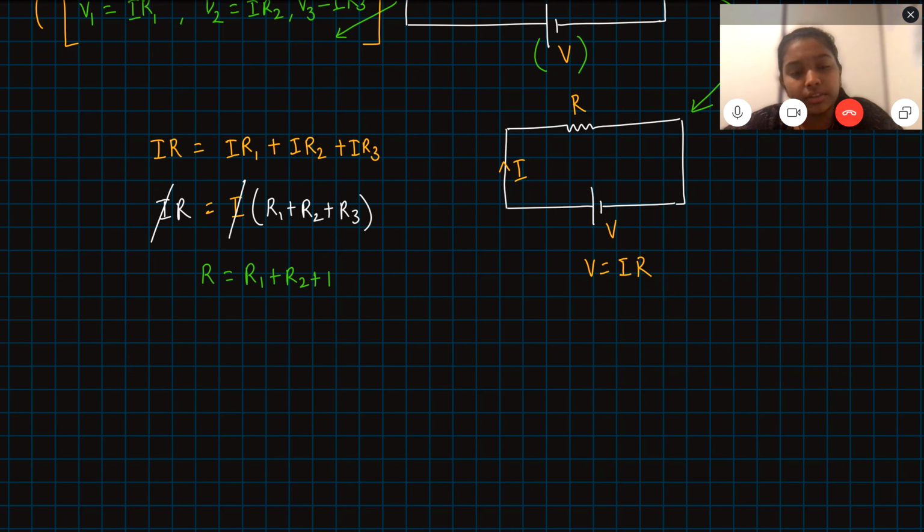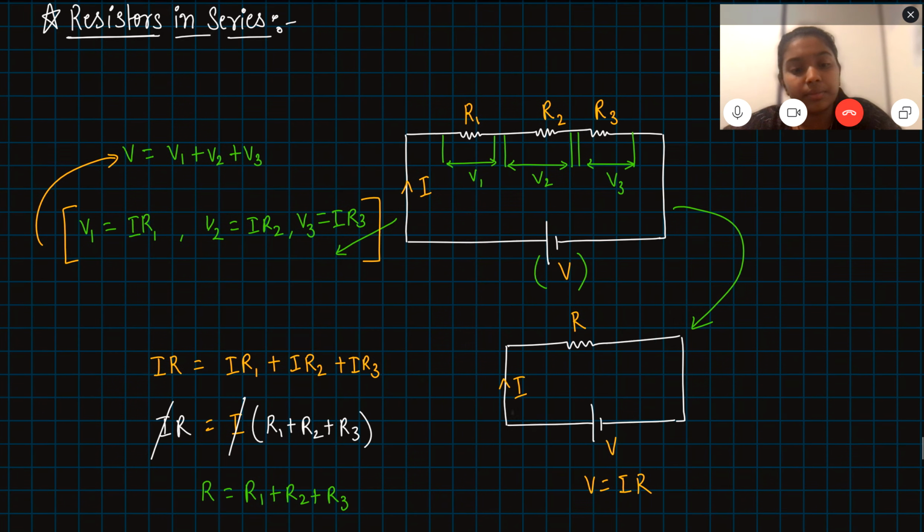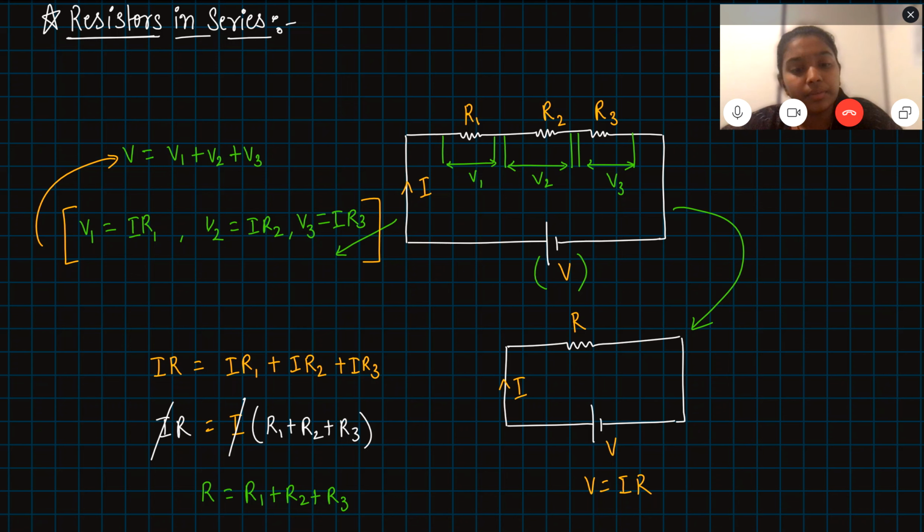Now imagine a case where there are four resistors. Then the equivalent resistance R would just add another resistor. So if there are n resistors, R equals R1 plus R2 plus R3 and so on till Rn. Did you understand this explanation? Do you have any doubts?